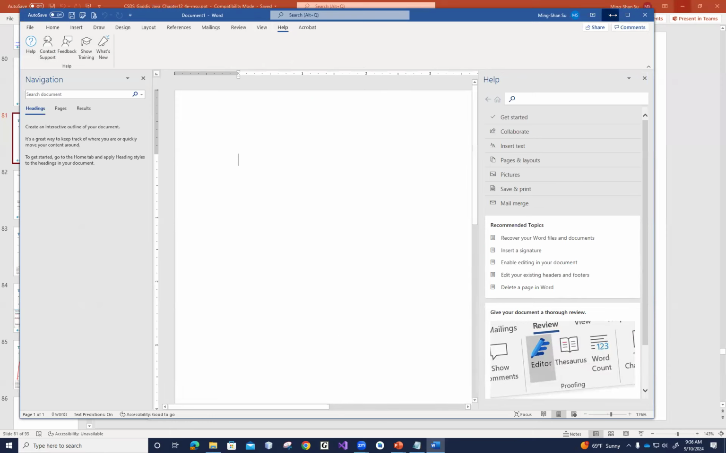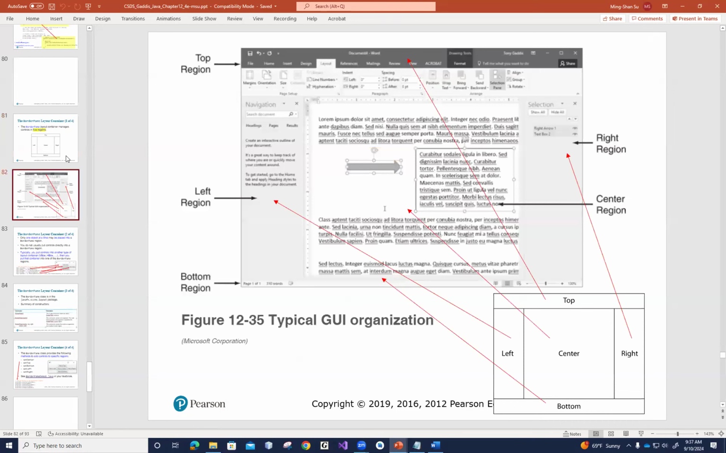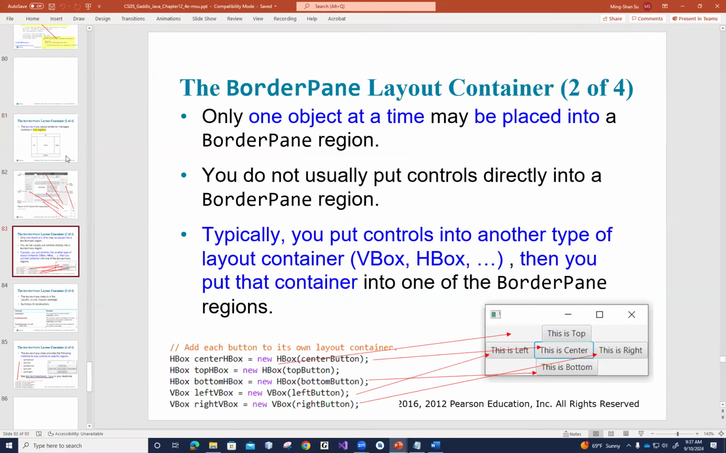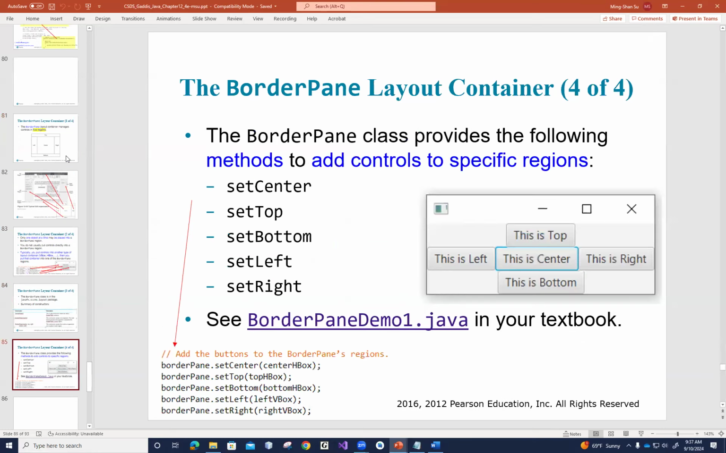So again, this is a very typical container that you can use on different occasions to meet different needs. I have covered the slide already, so this is just a review. You can call different constructors and pass in different controls if necessary.